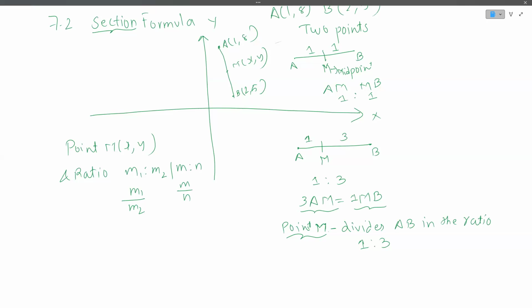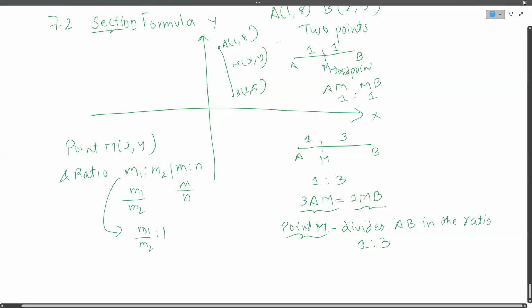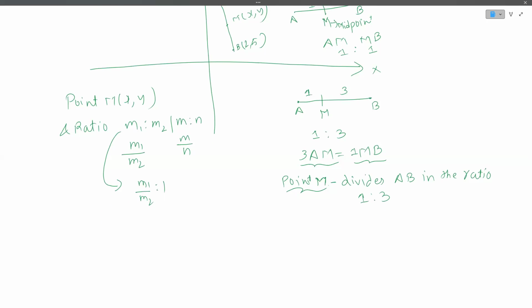NCERT uses m1 and m2, so we will also use m1 and m2. I can write m1 by m2 is to 1, and this whole thing will be represented as k is to 1.